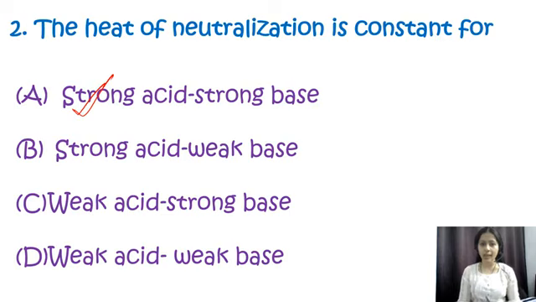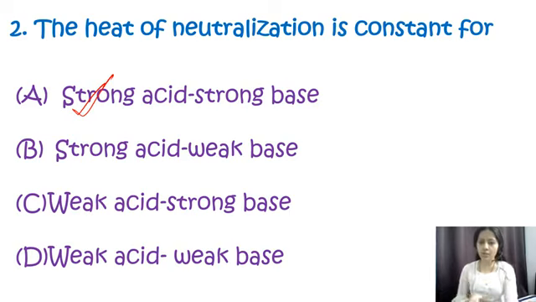We know that in a reaction when a strong acid and strong base react, they completely dissociate in solution to form salt and water. Since the reaction proceeds to completion without any side reaction or intermediate species, the amount of heat released or absorbed is constant and only depends on the number of moles of the acid or base and not on their identities. This is also known as the heat of neutralization.